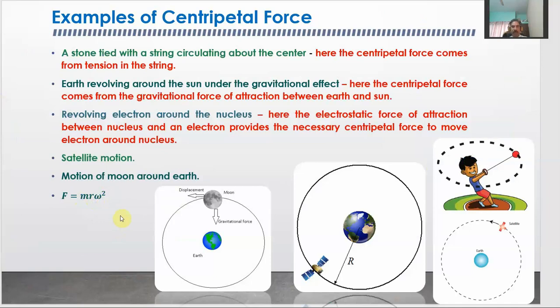The value of this omega, angular velocity, is given to be 2 pi upon capital T. Here capital T in the expression of omega is nothing but the time period of revolution of this object around the center. So this is about a few examples of the centripetal force. Now we can take our discussion to the practical situations, but before that let us have a look at